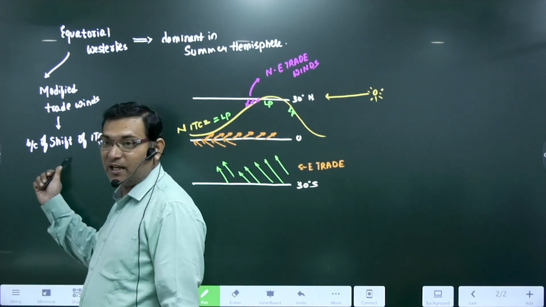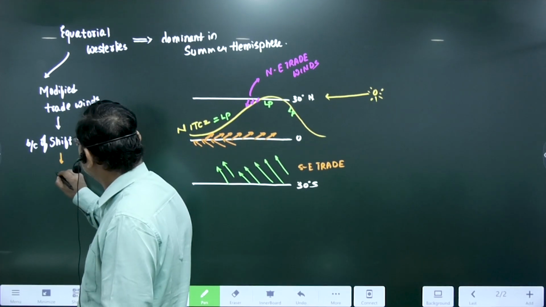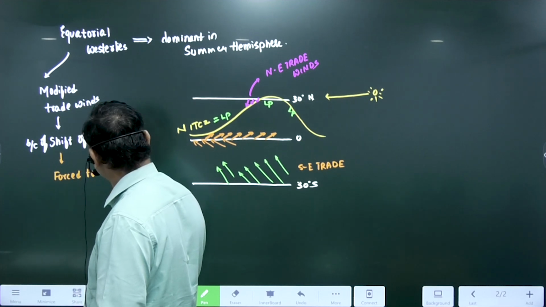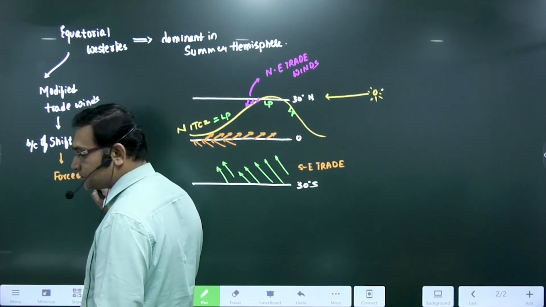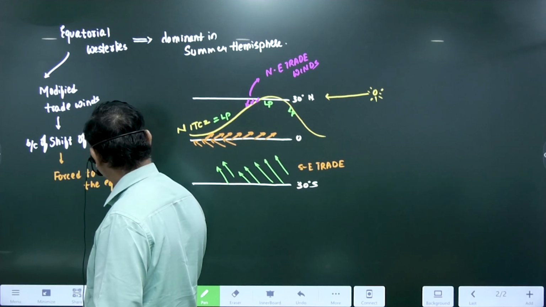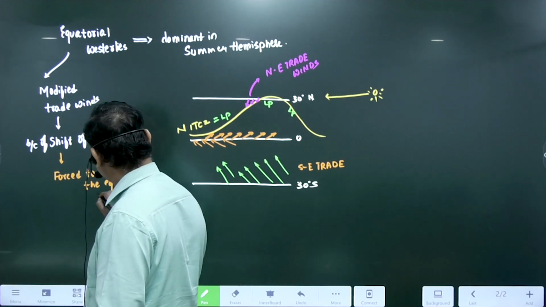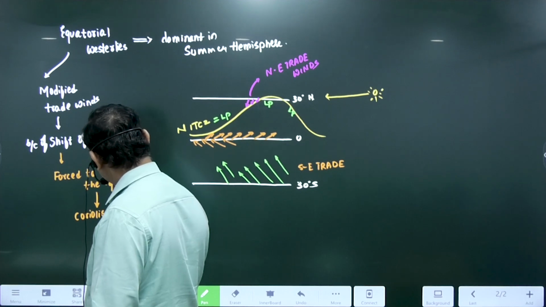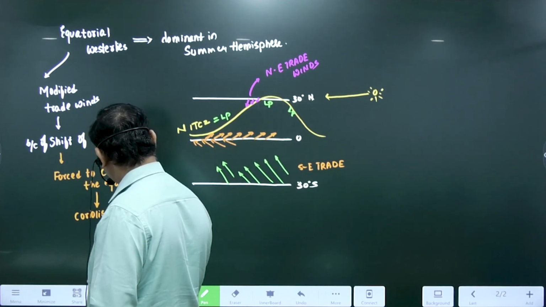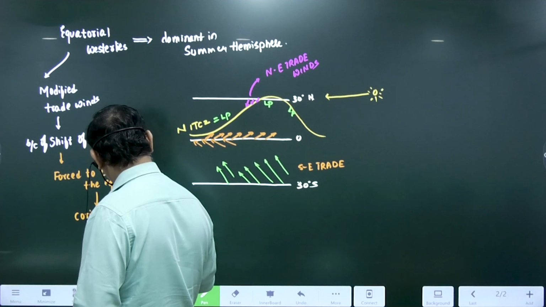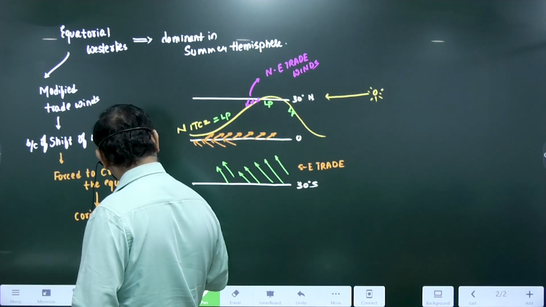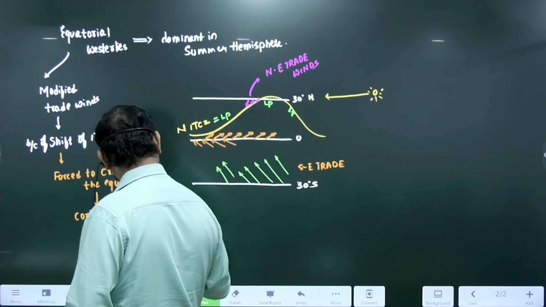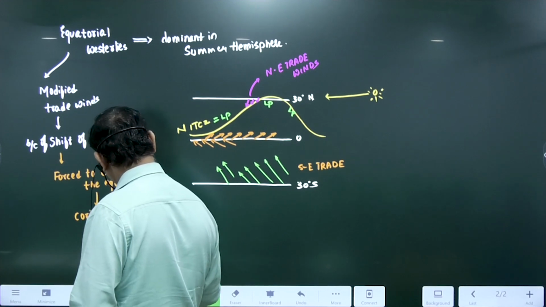Because of the shift of the ITCZ, they are forced to cross the equator. Once they are forced to cross the equator, because of the Coriolis force, they are deflected towards the right hand side.